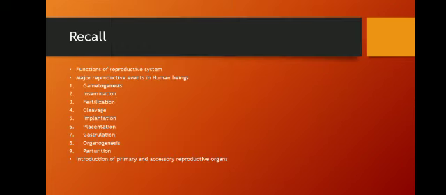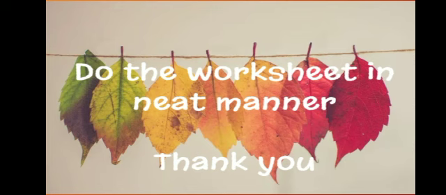Okay. So in this lesson we saw the function of the reproductive system, the major reproductive events in human beings: spermatogenesis, insemination, fertilization, cleavage, implantation, placentation, gastrulation, organogenesis, parturition, all those things. I think the terms are clear, and the intro for primary and secondary reproductive organs. Okay, so thank you.